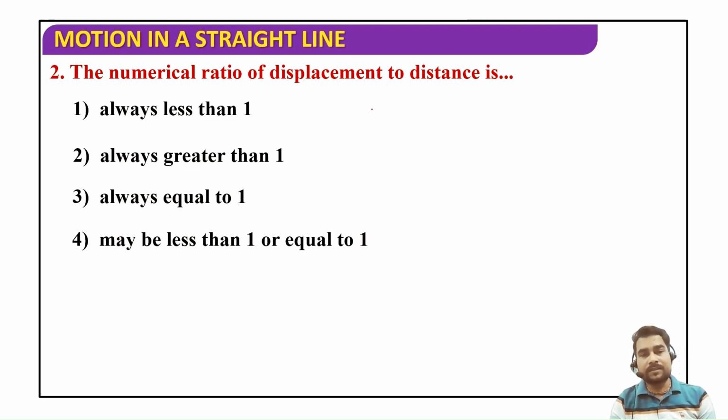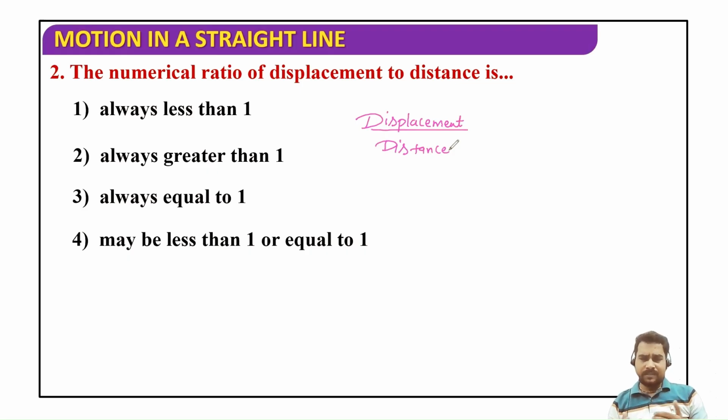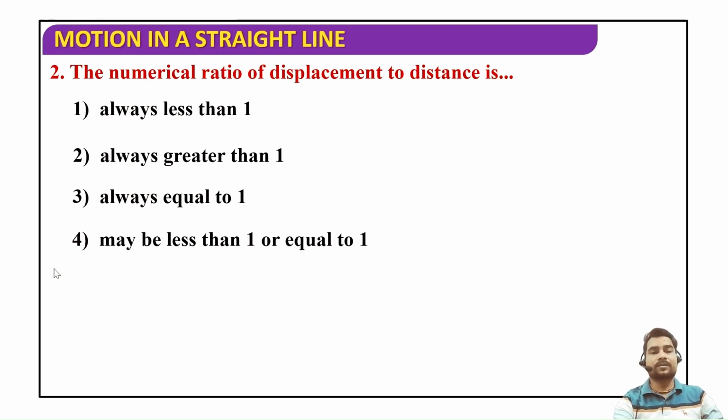So they were interested in the numerical ratio of displacement versus distance. We have already learned that displacement in most cases is less than distance. It can be equal to distance, but it cannot be greater than distance. So this ratio is either less than 1 or equal to 1. That's why option 4 is going to be the correct answer to this question.